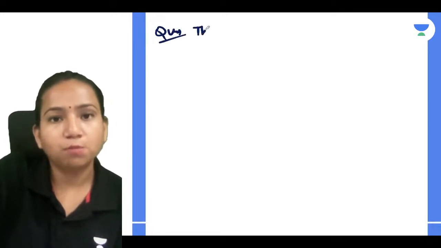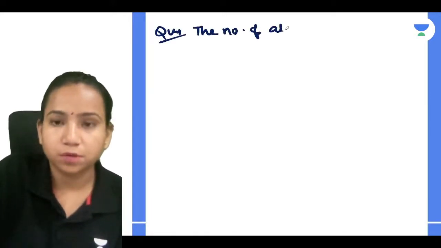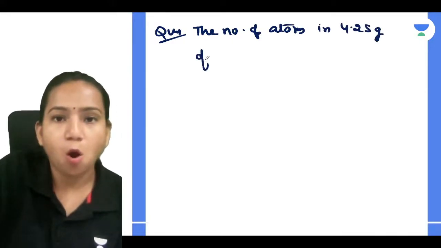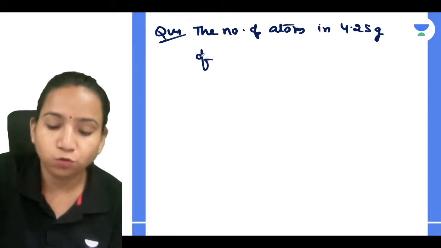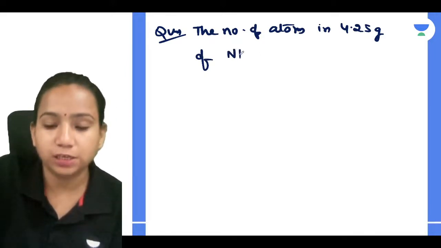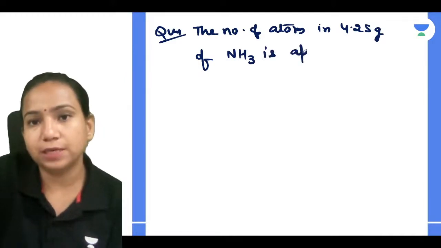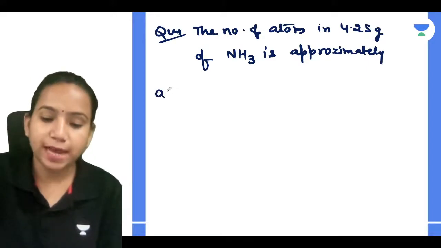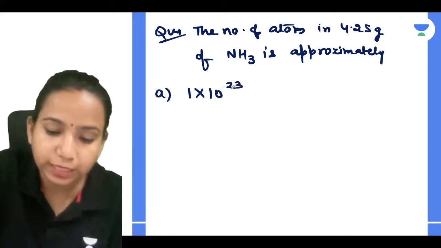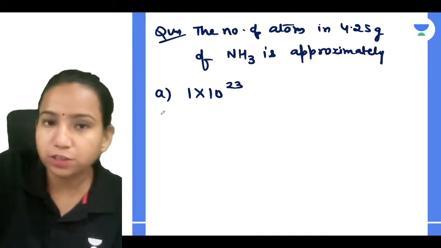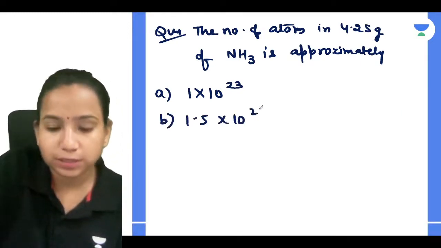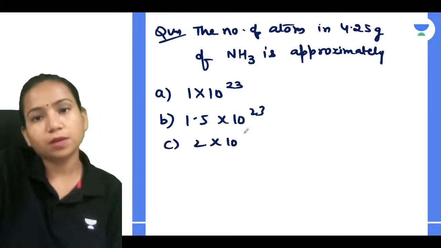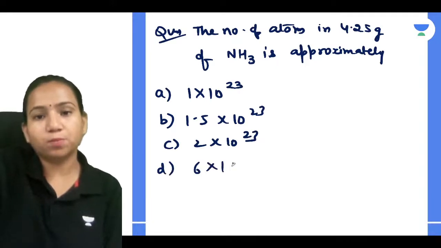The question is: the number of atoms in 4.25 gram of NH3 is approximately, I'm giving you the options. A is 1 into 10 to the power 23, B is 1.5 into 10 to the power 23, C is 2 into 10 to the power 23, and D is 6 into 10 to the power 23.